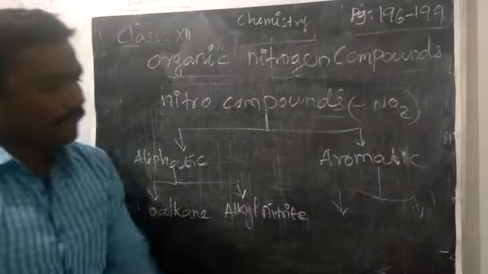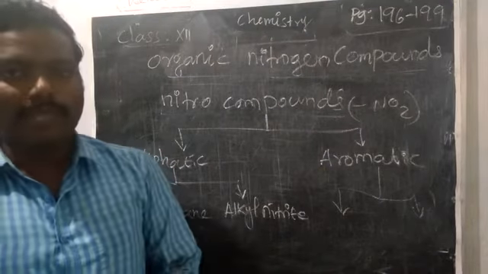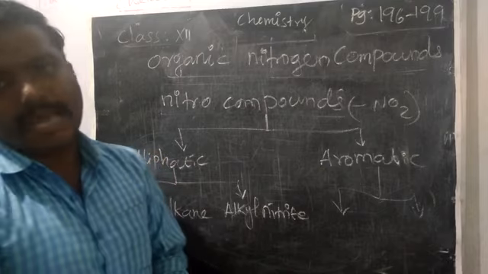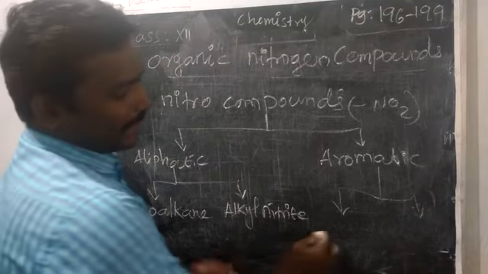One is nitroarenes. Arenes means benzene ring compounds; benzene ring present compounds are called arenes.